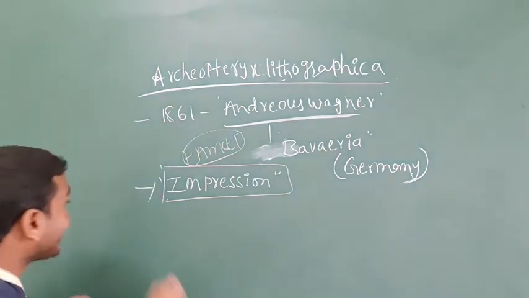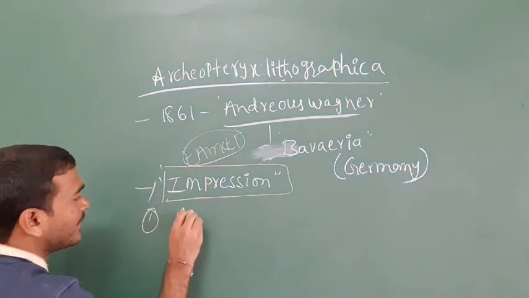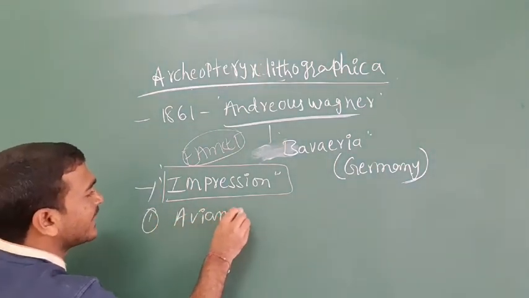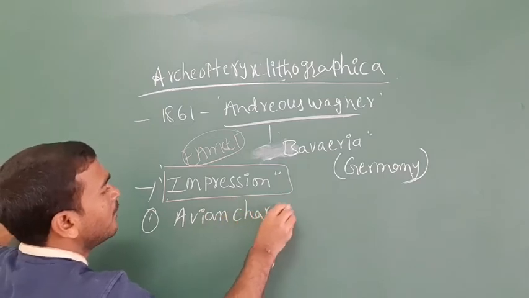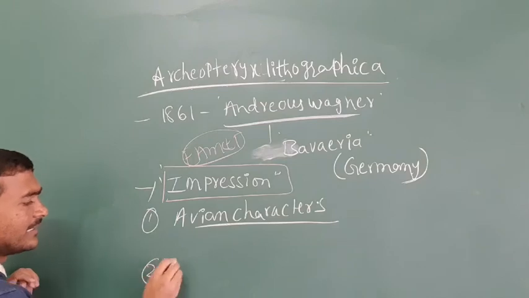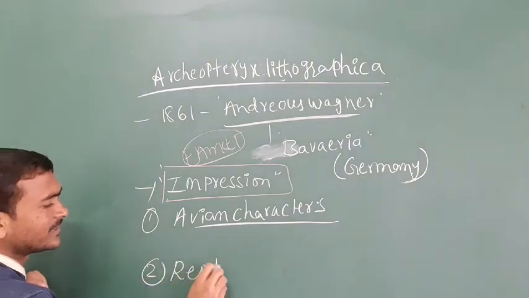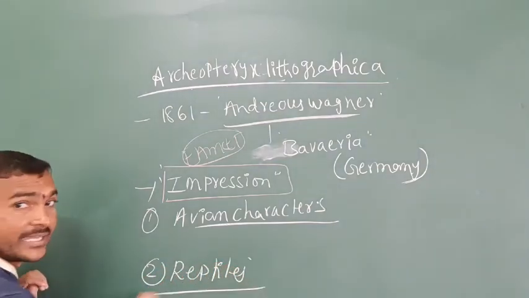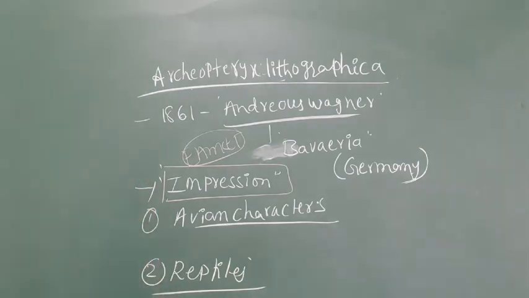But what are the bird characters, meaning the avian characters? The bird characters are there, and the reptile characters are also there in the Archaeopteryx.